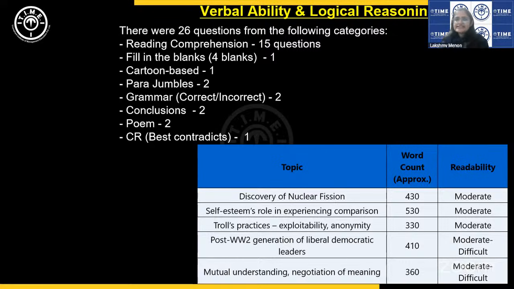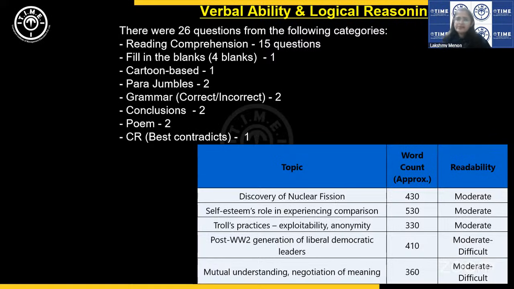The next passage was how self-esteem affects our process of making comparisons with others. This was a lengthy passage, a sort of popular psychology kind of passage, but quite readable. The difficulty level, readability, was moderate.